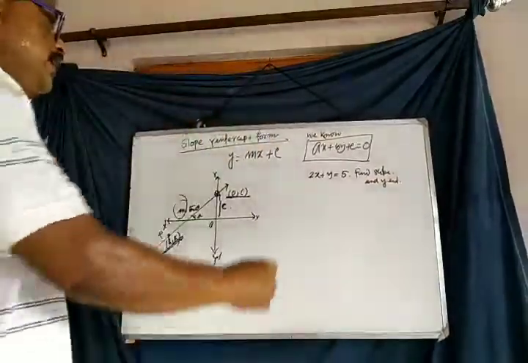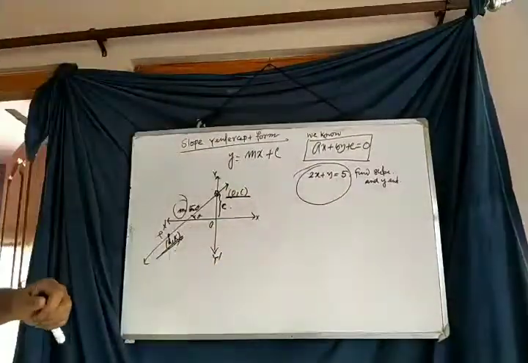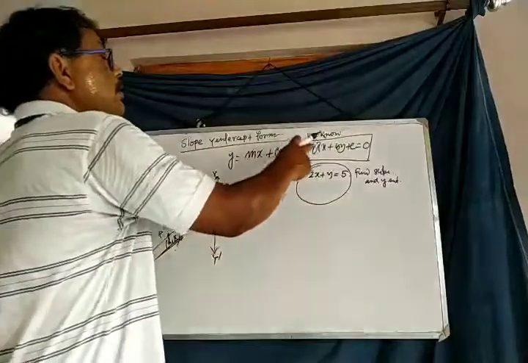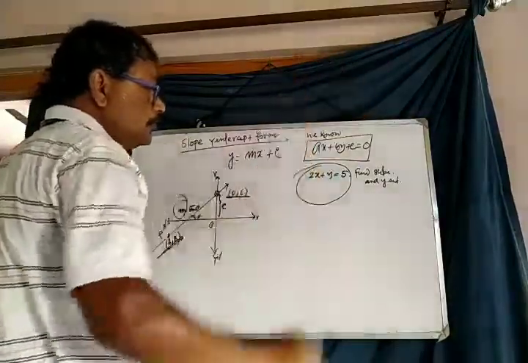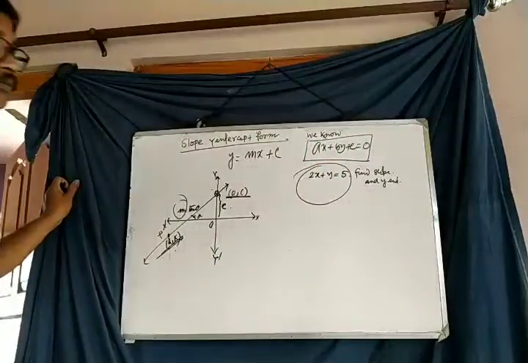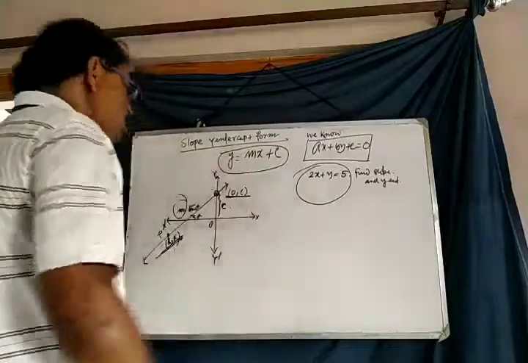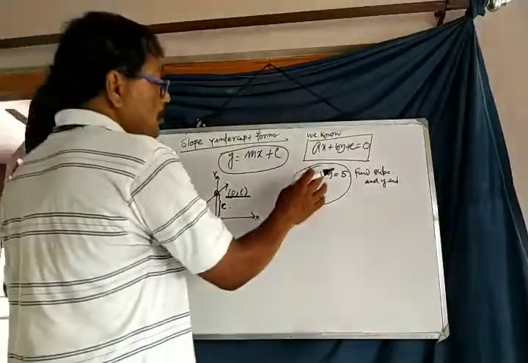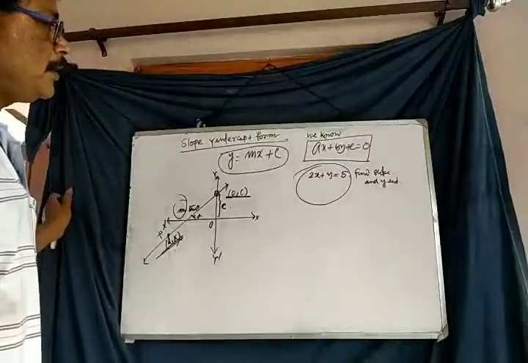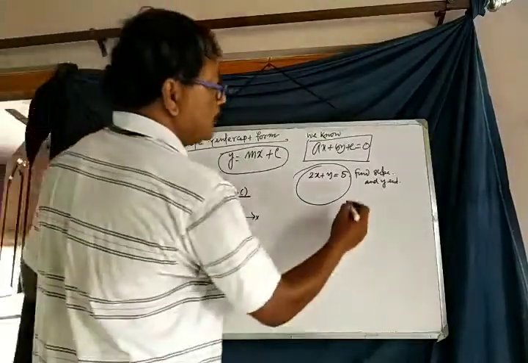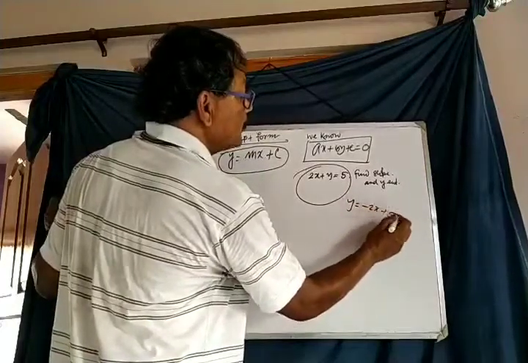In this equation, 2x plus y equals 5, the equation is given in the form ax plus by plus c equals 0. This form should be converted to the slope-intercept form to get the slope and the length of the y-intercept. Very easy. y is equal to minus 2x plus 5.